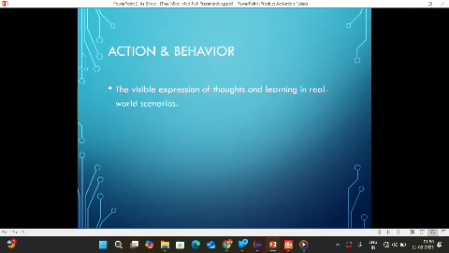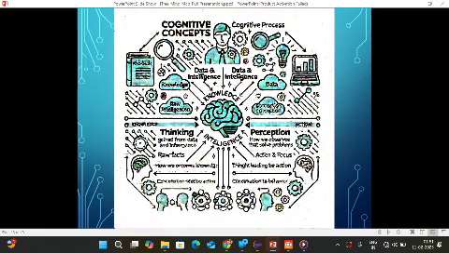And what is action and behavior? It is the visible expression of thoughts and learning in real world scenarios. Customer service is the best example of action and behavior: a polite employee creates a good customer experience. So that is action and behavior. This is the second mind map of these topics.